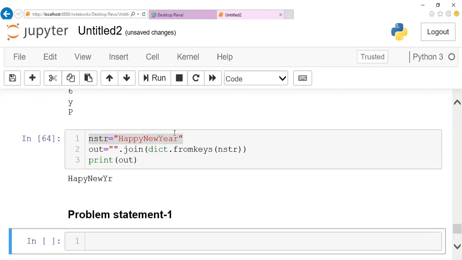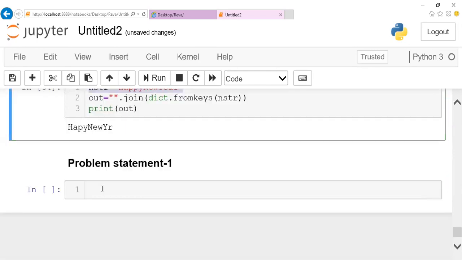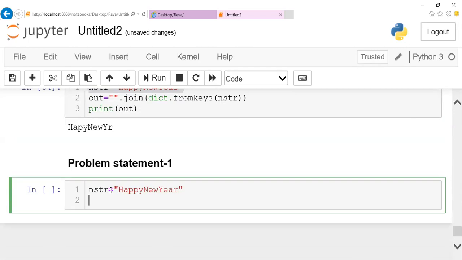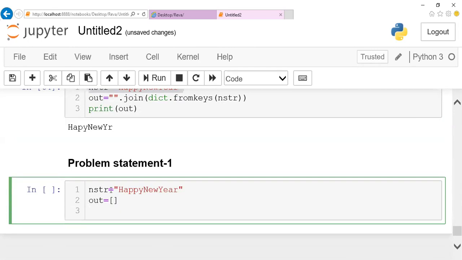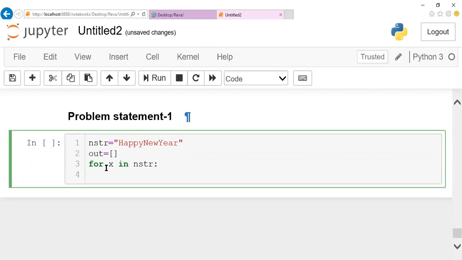So this is one approach using a dictionary, but for those who are not aware of dictionaries, there is also a very simple way. Here, you can form a new string, which can be of list type, and later join it. You iterate your string by writing for x in the given string. A character by character will be taken.